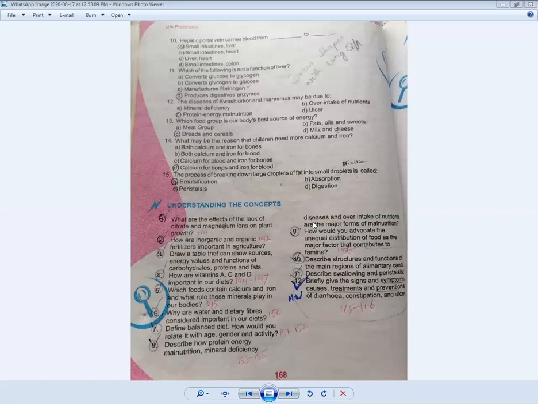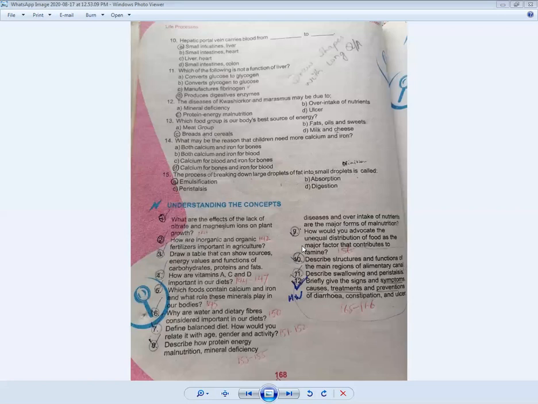The main cause of obesity is that it leads to heart attack. Okay, because our veins and arteries are very narrow, and so we need thin blood. So because of that over intake of nutrients, the blood will become viscous, and definitely it will not move through arteries and veins properly. So our organs inside our body cannot take proper oxygen. So lack of oxygen can cause heart attack, and sometimes a person cannot survive.